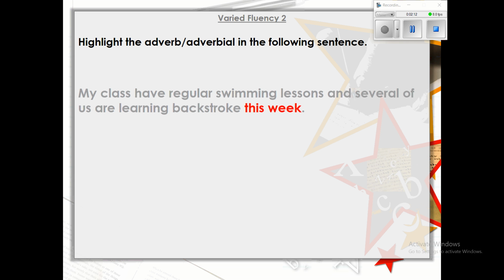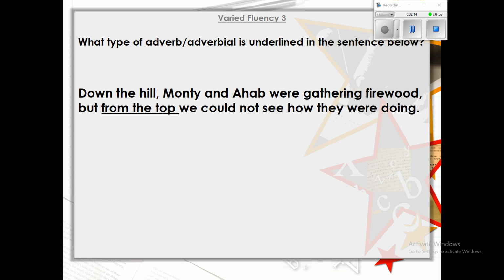What type of adverb or adverbial is underlined in the sentence below? So we've got down the hill, Monty and Ahab were gathering firewood, but from the top, we could not see how they were doing. So from the top, this is the adverbial that's underlined. What type of adverbial is it? So what is it describing? Is it describing when it happens, where it happens, or how it happens? Okay, so we know it's an adverb of place. It's describing where the verb happens. It's an adverb of place.